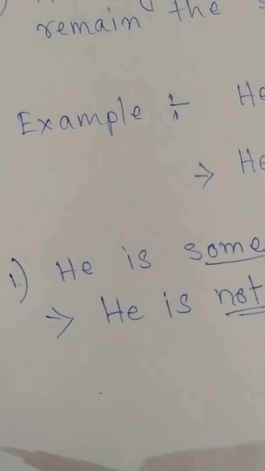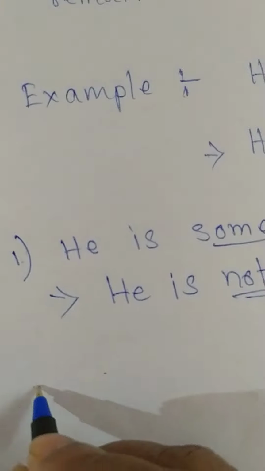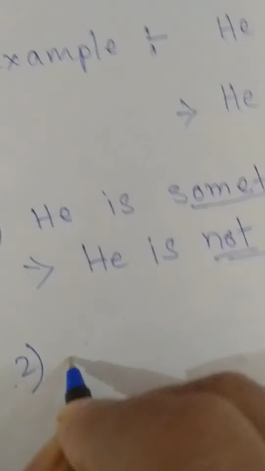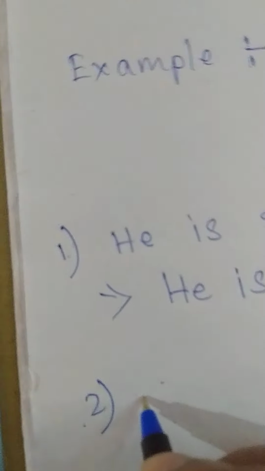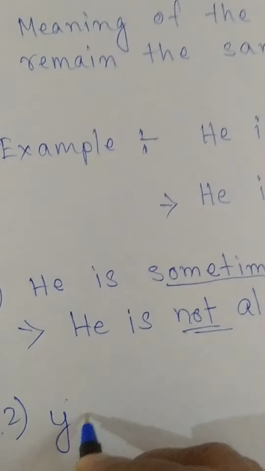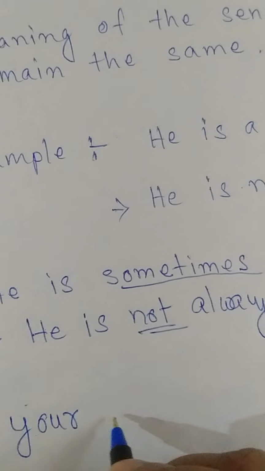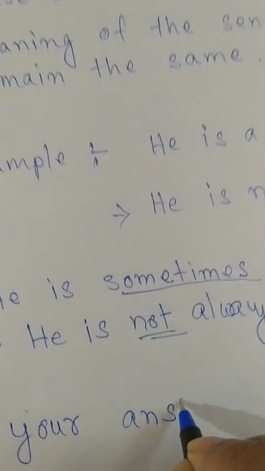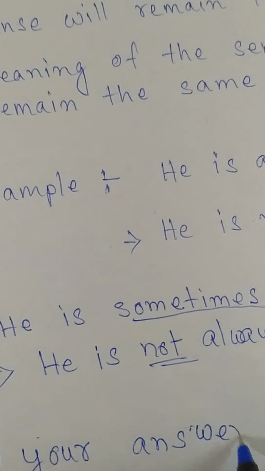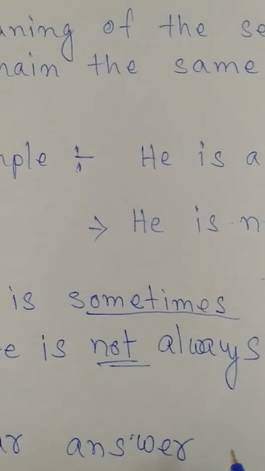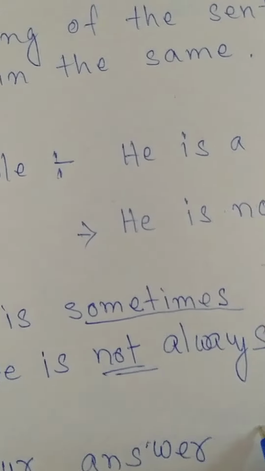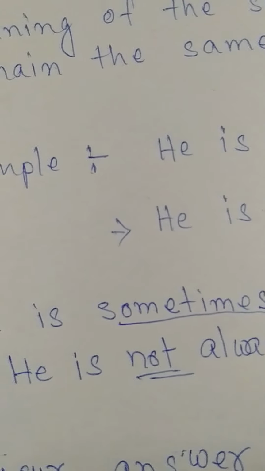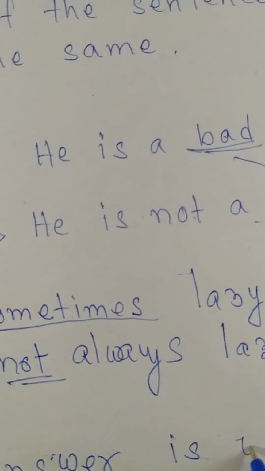Now see the next one. Your answer is wrong.